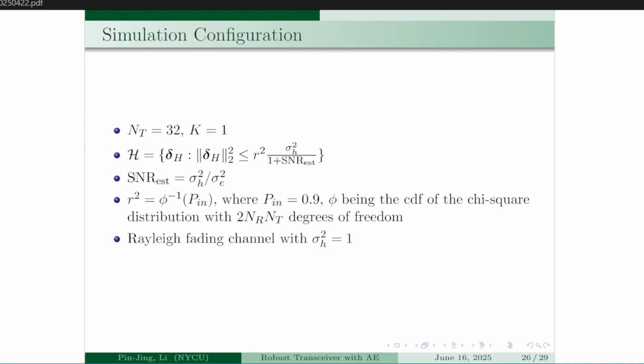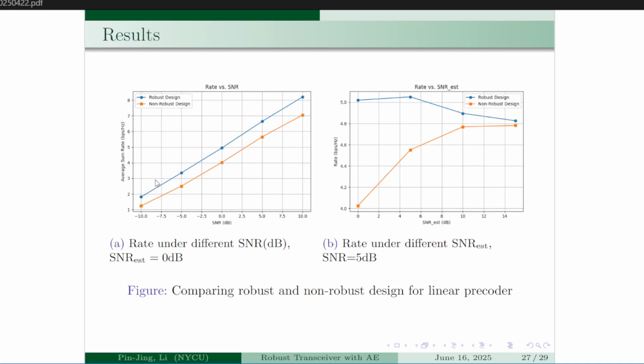And we have two different SNR expressions. One is for the channel estimation SNR, which is written as SNR est here, and another one is the SNR for the white Gaussian noise, which we directly write as SNR in our later expression.